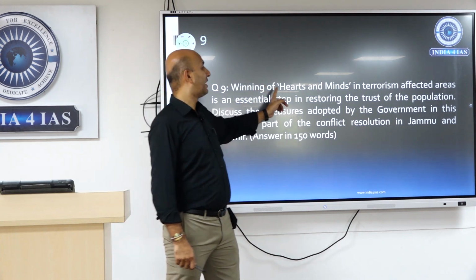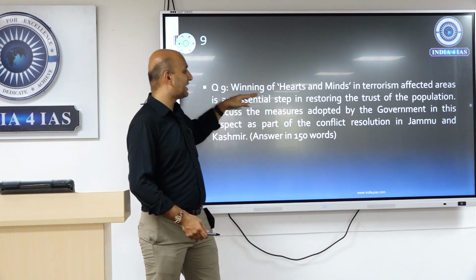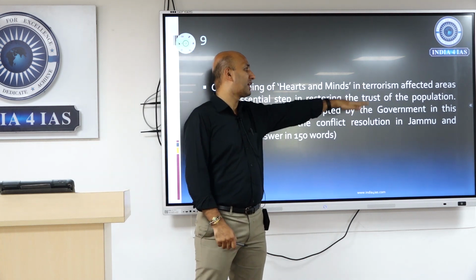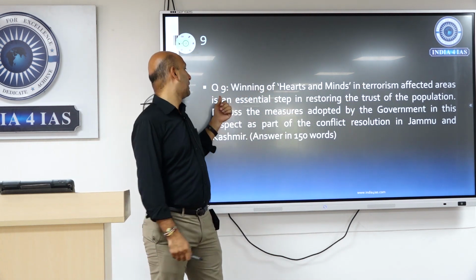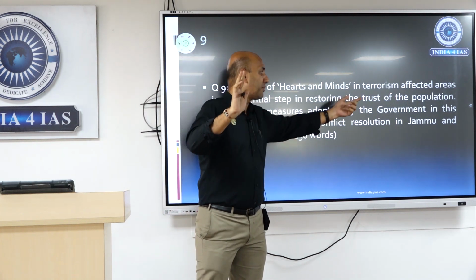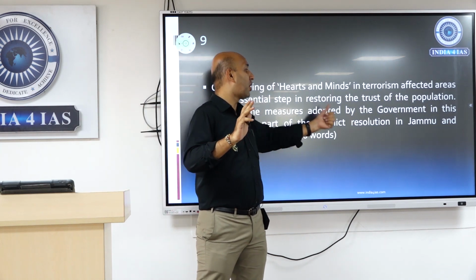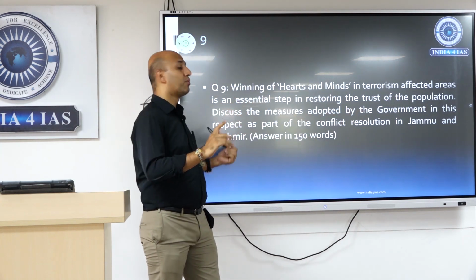Security. Winning hearts and minds in terrorism affected areas is an essential step in restoring the trust of the population. This is the statement. Discuss measures adopted by the government in this respect as part of conflict resolution in Jammu and Kashmir.